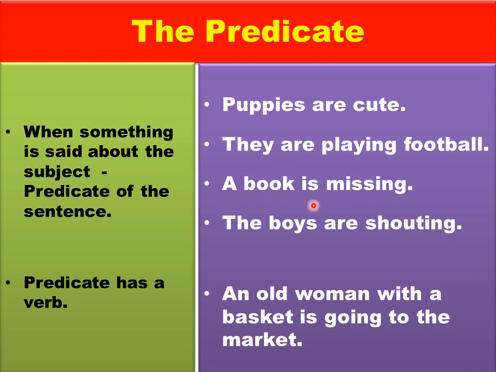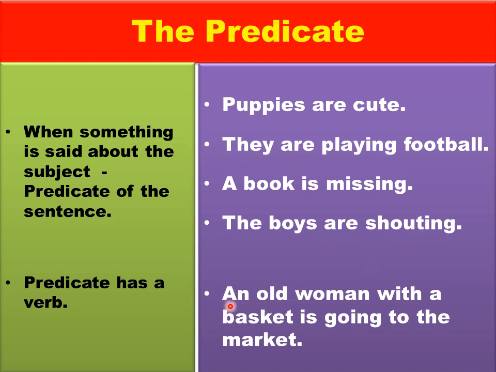Now, let's go to the next one. A book is missing. Here you can see the determiner is used along with the head word. So, this is the subject and the remaining part is the predicate. Now let's go to the next one. The boys are shouting. Here, this is the head word. We are using a determiner along with the head word "boys". So this is the subject and this part is the predicate.